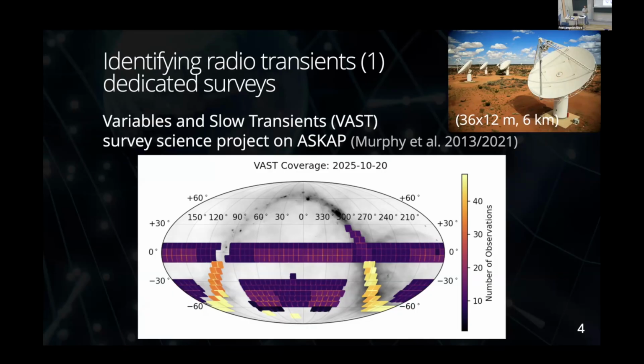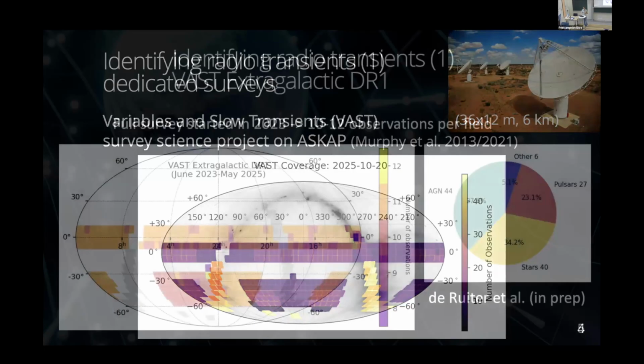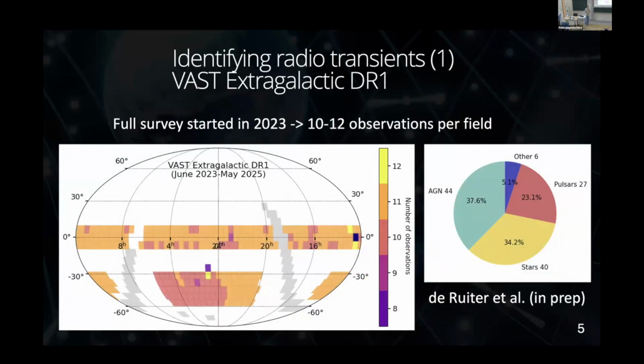So VAST covers part of the galactic plane, and it observes the galactic plane at quite high cadence, once every 2 weeks. But we also observe quite a large portion of the extragalactic sky, which we revisit once every 2 months. So currently we're halfway through the survey. VAST started in 2023, and we've now had 2 years of observations. So it's time to do some digging into what's actually in there. I'm focusing on the extragalactic part of VAST. I'm preparing a data release for that. And since we started observing 2 years ago, we now have roughly 10 to 12 observations per extragalactic field, as shown in this plot.